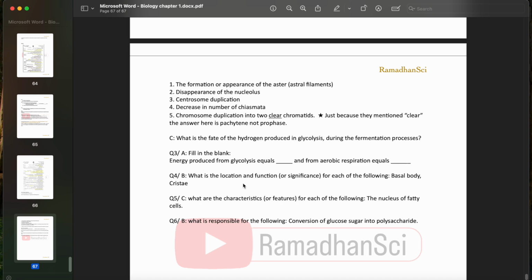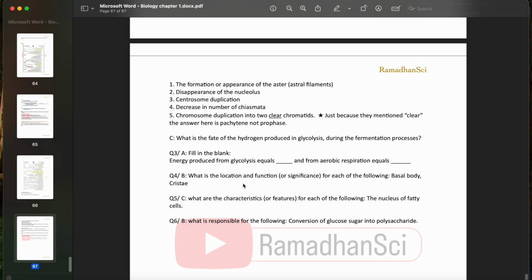Question 4b, what is the location and function, or significance instead of function, for each of the following? The basal body. The location is at the base of cilia and flagella in cells that contain cilia and flagella. And its function, it has a vital role in the movement of cilia and flagella.